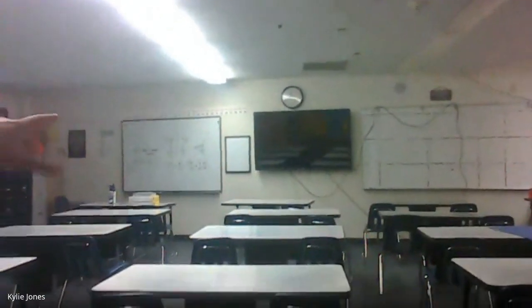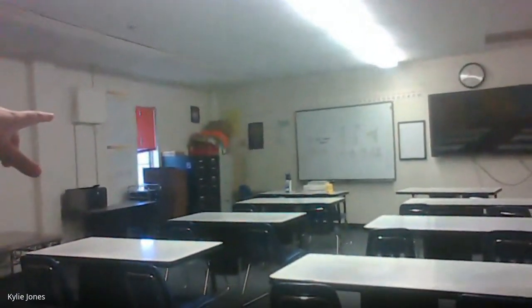From the back, so now I'm standing in the back of the classroom. I have a TV that I project PowerPoints and stuff on. I don't have a smart board, I have a smart TV. And we have the whiteboard over there, another whiteboard on this side. I think it's backwards to where I'm pointing, but that's all right.